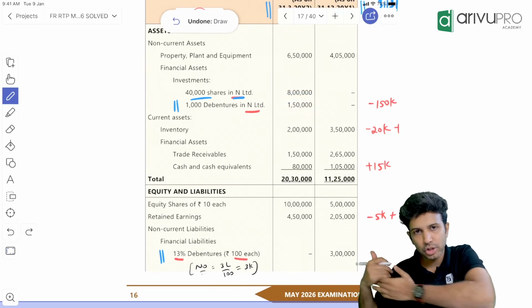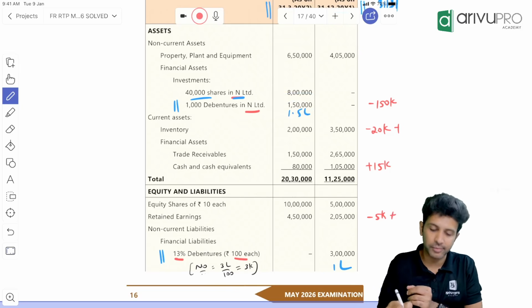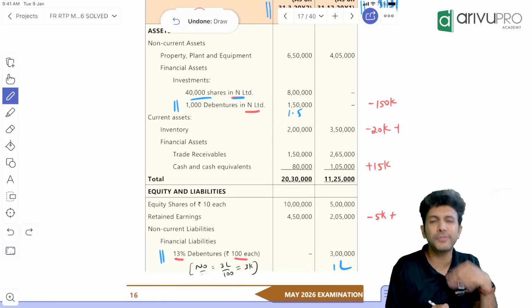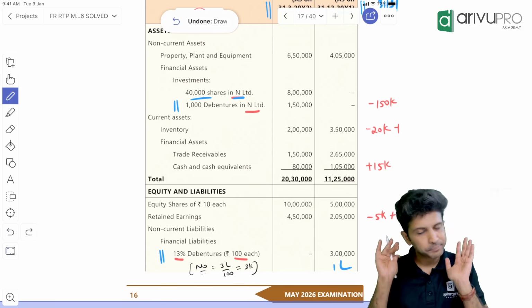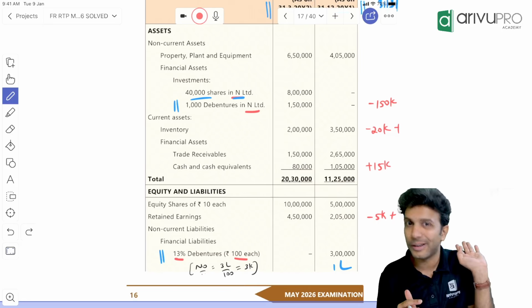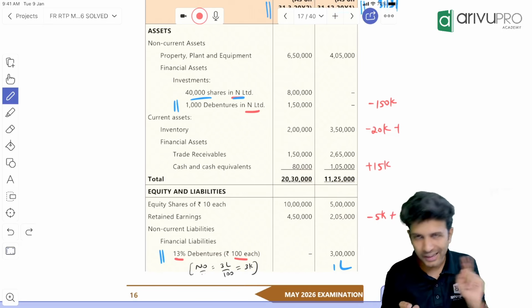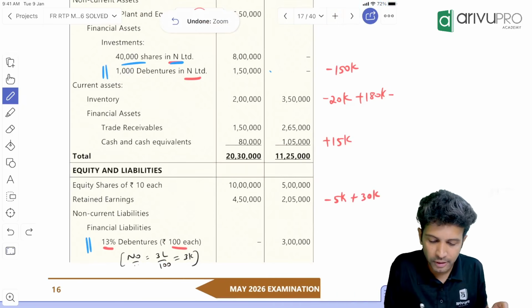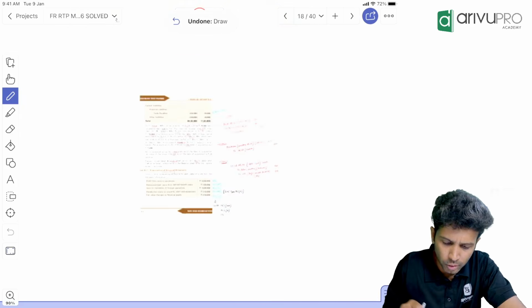So the subsidiary is showing the liability at 1 lakh. The parent is showing it as an asset for 1.5 lakh. The difference between these two is 50,000, which we'll have to adjust in other equity or retained earnings. Mutual owings basically don't cancel fully. Mutual owings means only the transaction between parent and subsidiary. The parent and subsidiary transaction has happened only to the extent of this 1.5 and 1 lakh. Okay. All right.